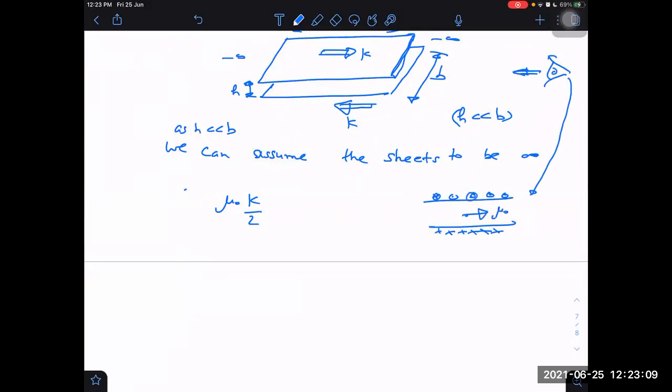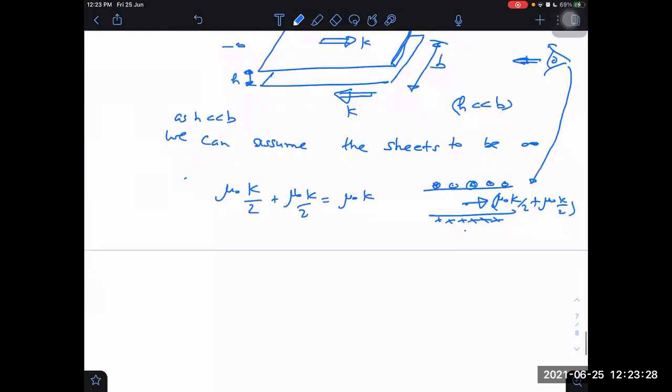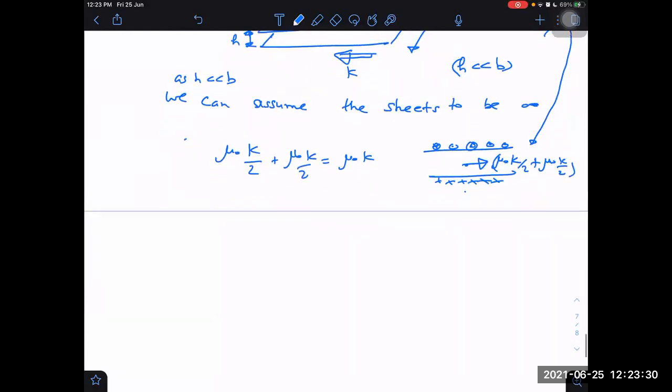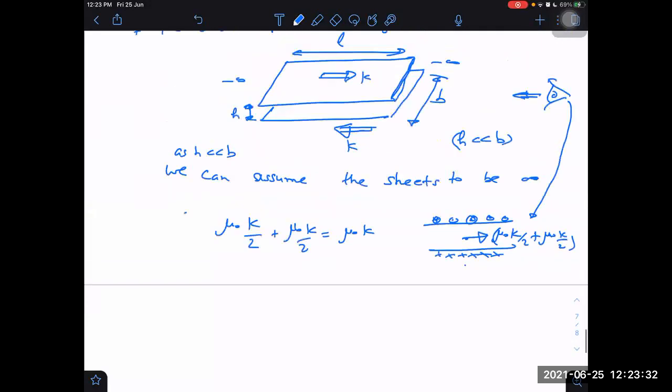Mu naught K by 2. But due to the crosses also, it will be mu naught K by 2. So it will be mu naught K by 2 plus mu naught K by 2. So what is the net? Mu naught K. Mu naught K by 2 plus mu naught K by 2, so the net value is equal to mu naught K. This is the magnetic field.